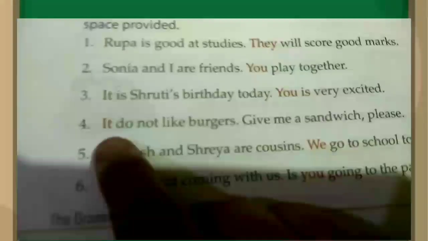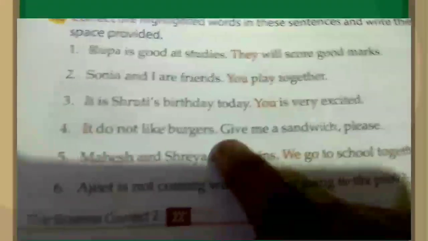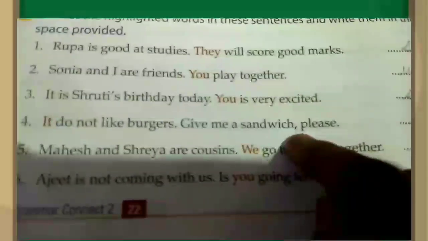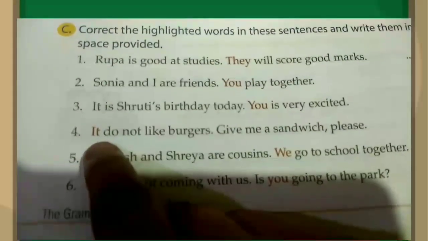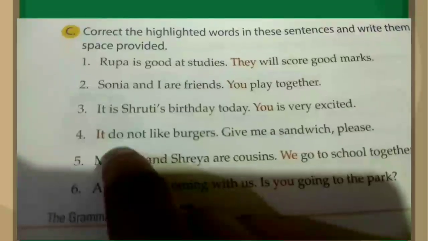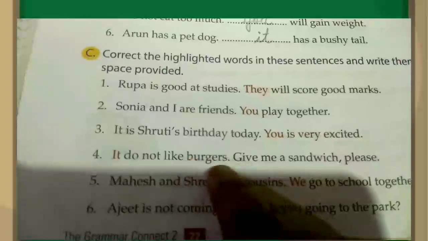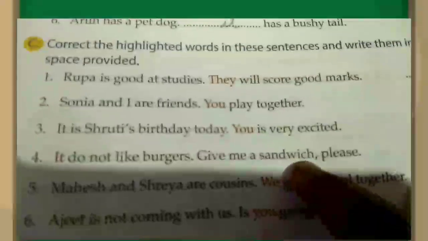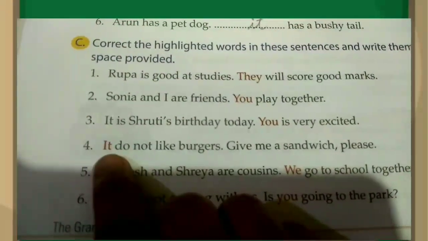Next one is, it do not like burgers. Give me a sandwich please. What would be the correct answer? It would be I do not like burgers. Give me a sandwich please. I have already told you children what's the use of I.